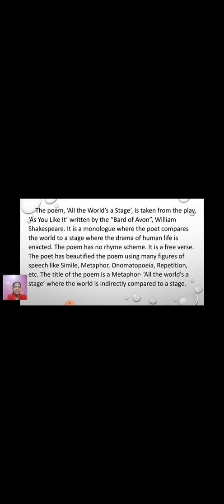Now what is left is the central idea. The central idea of the poem revolves around the 7 stages of human life, where in each stage the men and women have to play their part. The poem depicts the cycle of life, which starts with an infant who is unaware of everything happening around him or her, and ends with second childishness, who is also unaware of what is happening. Yes, see, I have explained this to you. So that is the central idea.